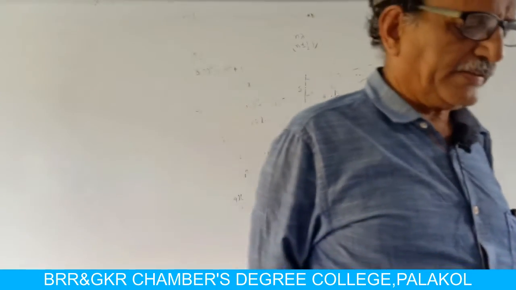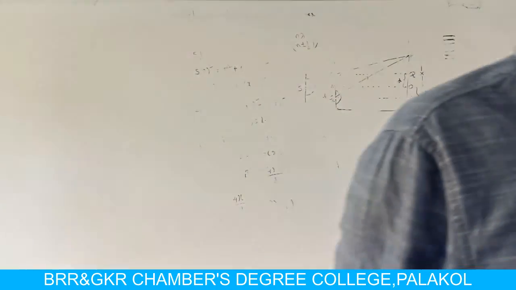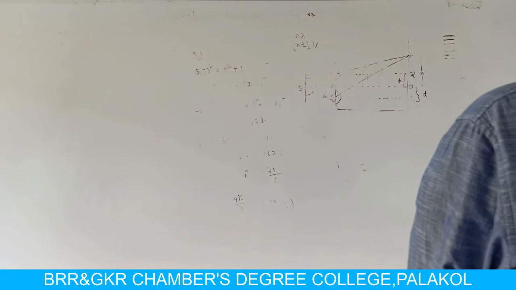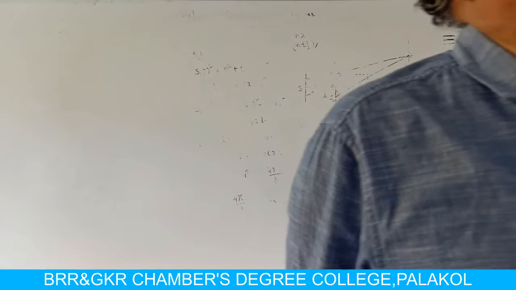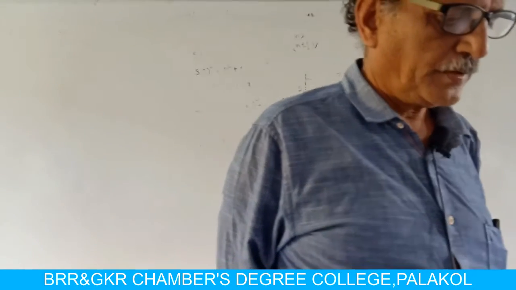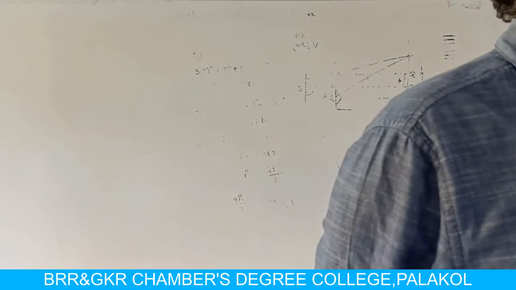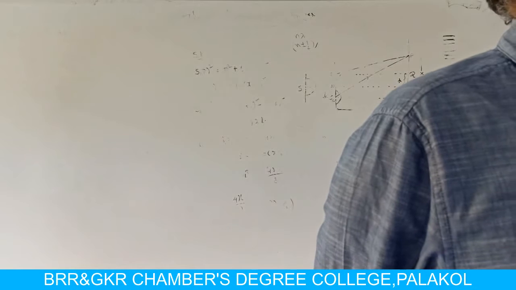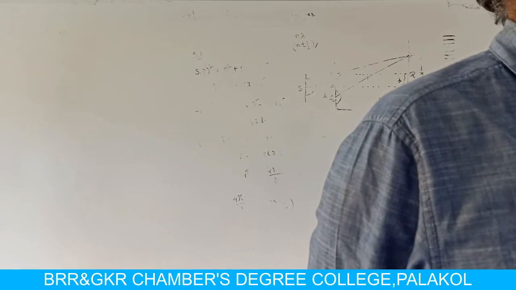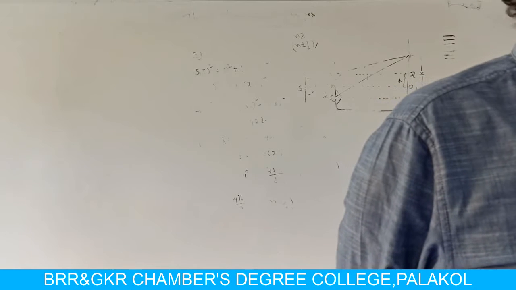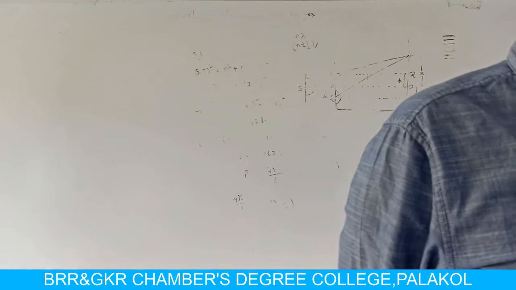The second one is the condition for observation of fringes. We can observe fringes clearly if and only if the bright and dark fringes are resolved.